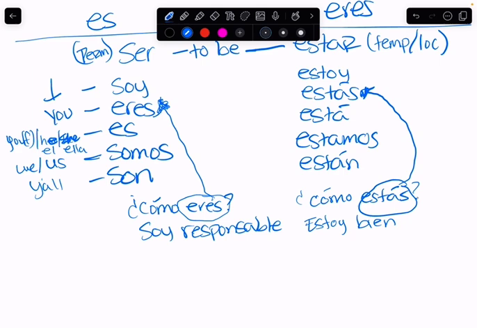That's why estás is temporary, because it could change at a drop of a dime. Does that make sense? So you have to know the difference between ser and estar. And when you are using permanent characteristics, you're going to say soy, eres, es, somos, son. And then there was the characteristic that's permanent.